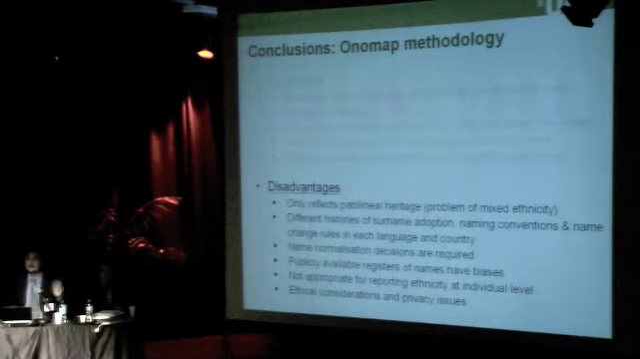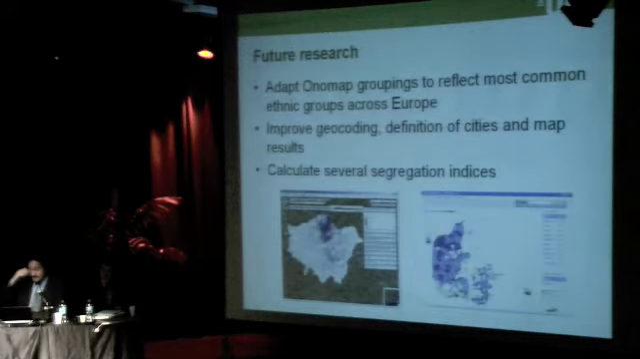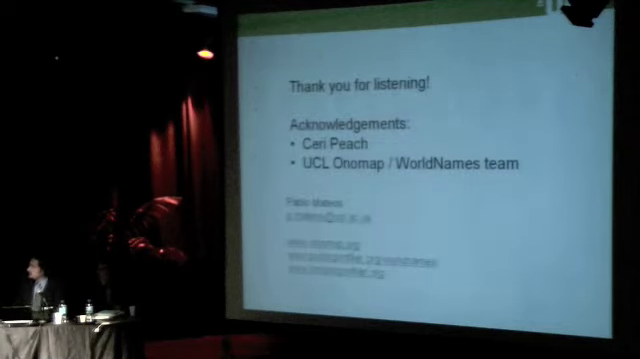It's good enough for this aggregate level of segregation or concentration, but it's very risky to use it at the individual or very small area level. And there are a lot of ethical considerations and privacy issues that I don't have time to review, but they're fairly obvious as well. And in the future, I'd like to expand this, improving the geocoding of European cities, mapping the results that I just showed in the table, and calculating several segregation indices. Thank you very much.